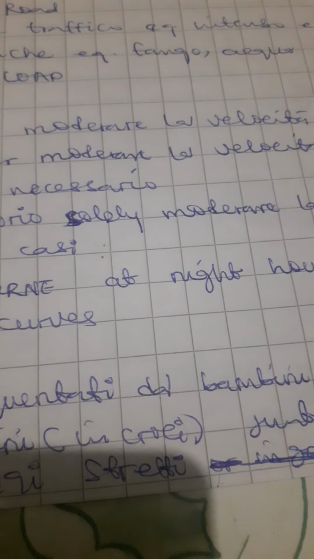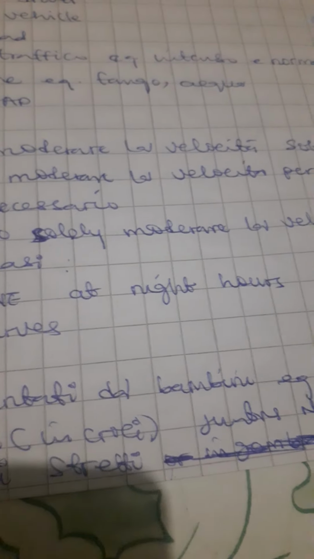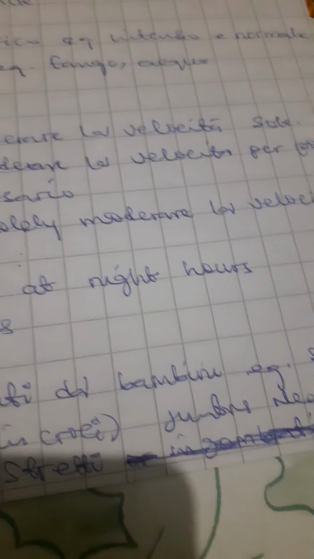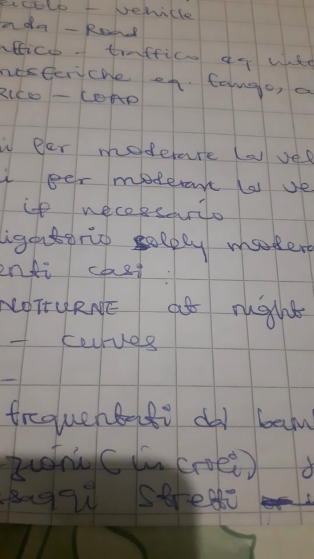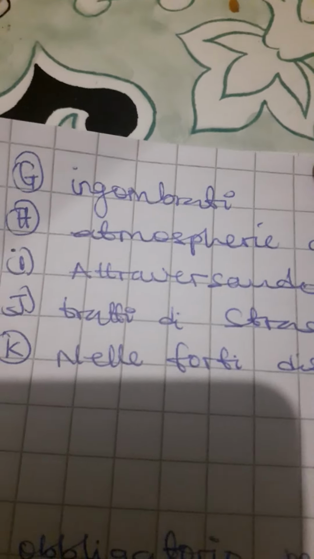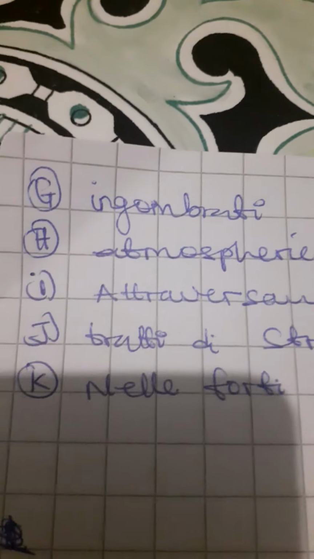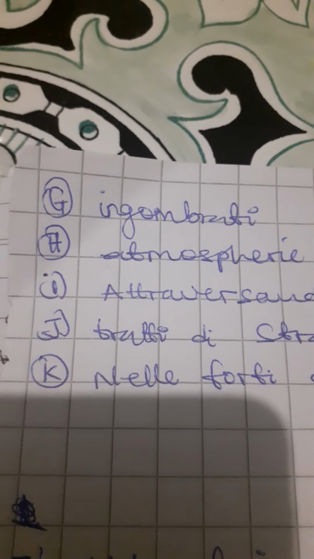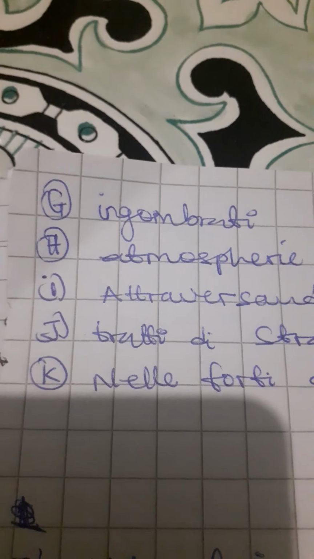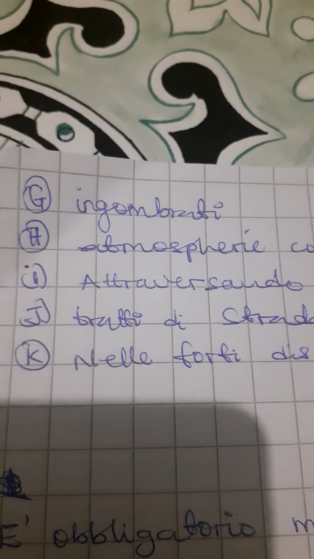Nei passaggi stretti. That is, if you are driving on a lane or on a carreggiata and you discover that lane or carreggiata is narrow, it is also advisable to moderate your speed. Then let's go to the next one, which is known as G. It's talking about ingombranti. If you look at this word, it's an Italian word which talks about an obstacle.